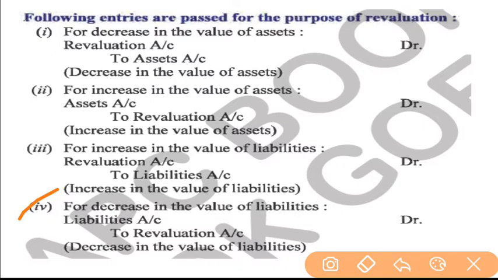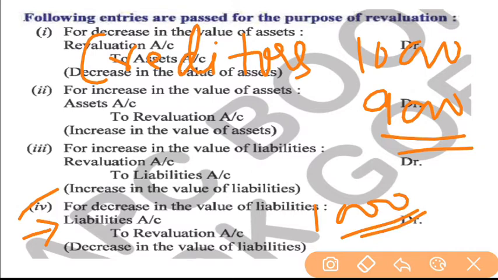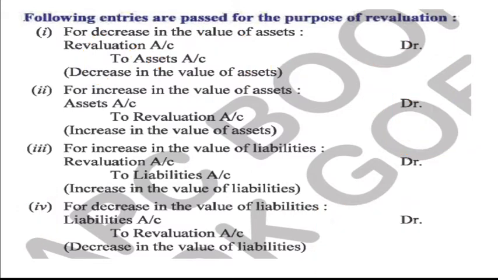Fourth, for decrease in the value of liabilities. If there is any kind of decrease in the value of liability, for example, the amount of creditors in the balance sheet was 10,000 rupees, and after revaluation it is showing 9,000 rupees. So there is a 1,000 rupees decrease in the value of creditors, that is liability. So the journal entry will be liability account debit to revaluation account. In place of liability we will write creditors. So the journal entry will be creditors account debit to revaluation account, and the amount will be 1,000 rupees. Like this we will generalize these transactions.